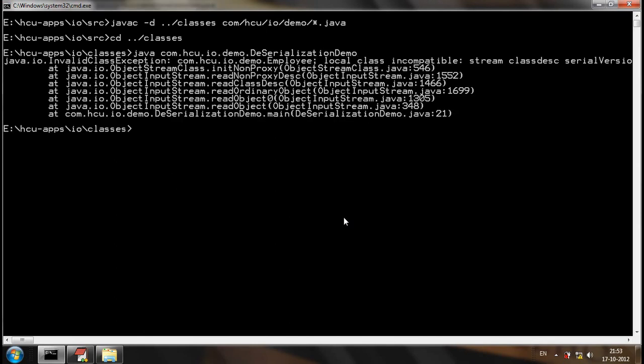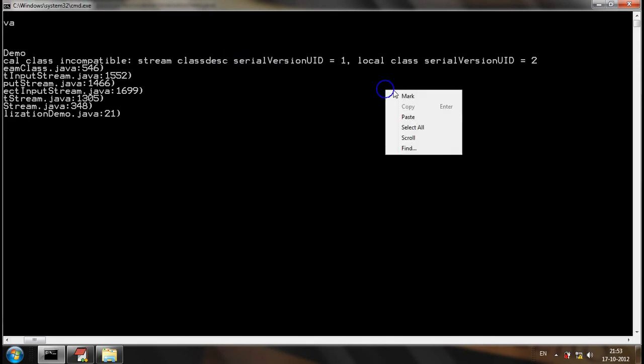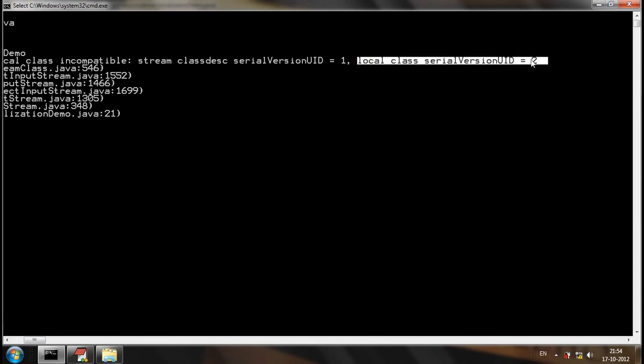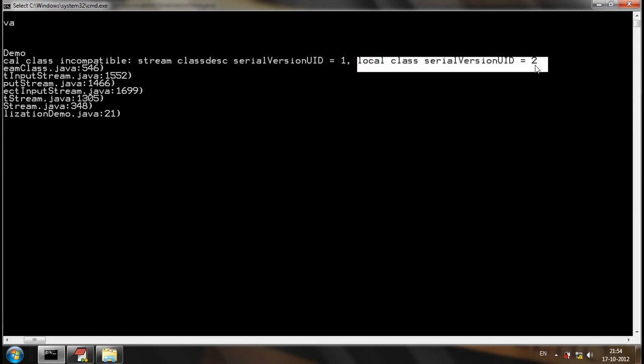let me try to deserialize the application. Okay, it tells that earlier the serial version UID was 1, now the serial version UID is 2. It clearly displays that earlier, while performing the process of serialization, the serial version UID was 1, but now we are trying to deserialize with a class which has a serial version UID of 2, so I can't deserialize. Earlier this kind of message was not displayed, so now it clearly tells that when we had serialized the